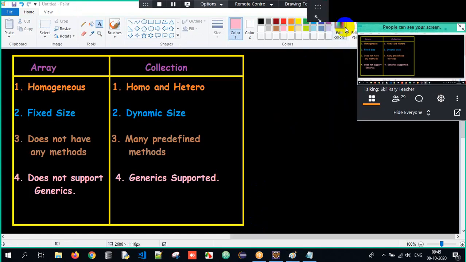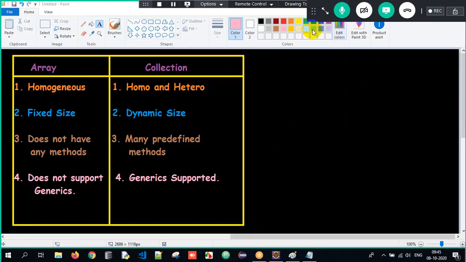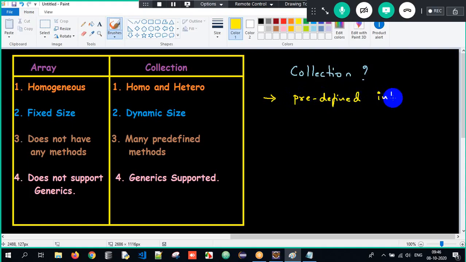In an interview perspective, if they ask you what is a collection, you will tell it simply. First point you will tell: collection is a predefined interface. What is collection? It's a predefined interface. Present in which package?